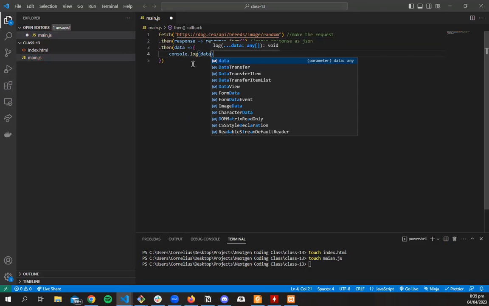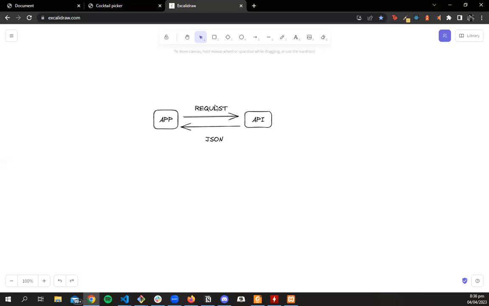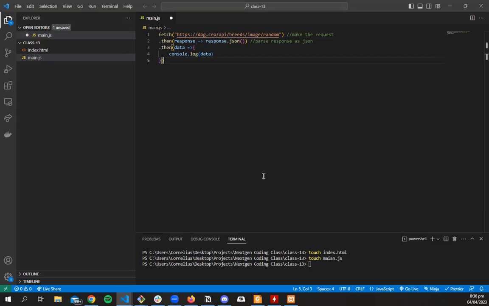Please, if you have any questions at any time, stop me and ask. Just to go over, we are making a request to the API. This is the Dog CEO API. When we make a request to an API, what we usually get back is a response. Now we want to parse the response as JSON, then do something with it. This is just a JavaScript method: the response, we should parse it as JSON.